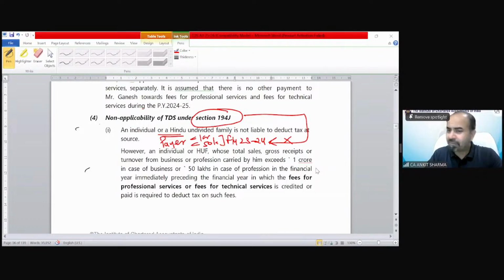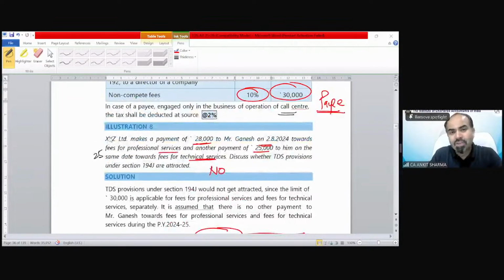If any one of you has tried to make short notes, I can assure you that you would feel these TDS provisions and the deduction chapter are really easy to learn, because there are some specific points you need to remember. And let me tell you, in the examination, the question would be like this, as we solved illustration number 7 and illustration number 8. If you remember the limit and the rate, then those questions would not be that complicated.